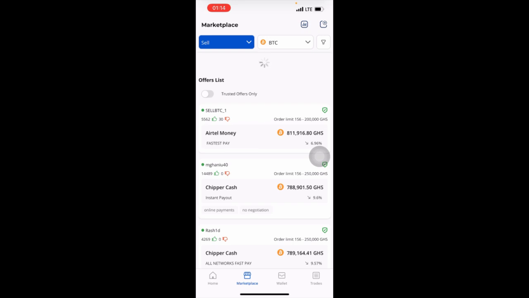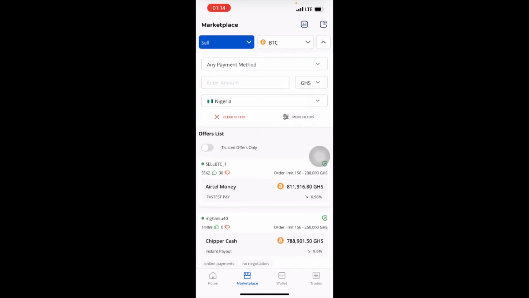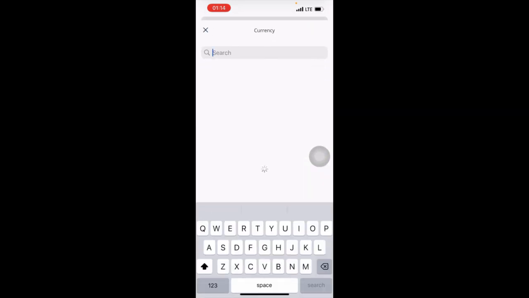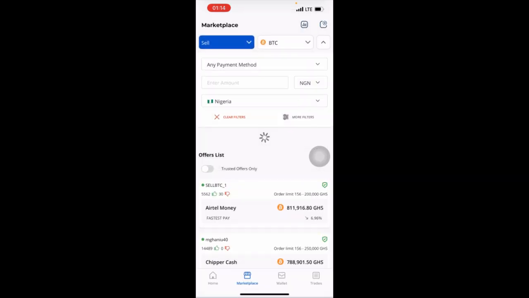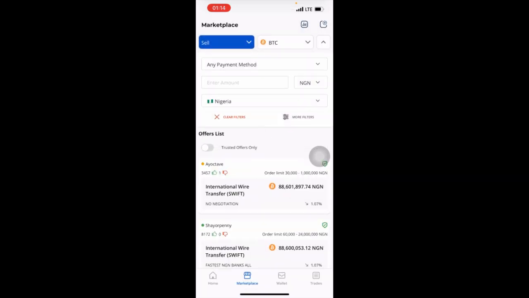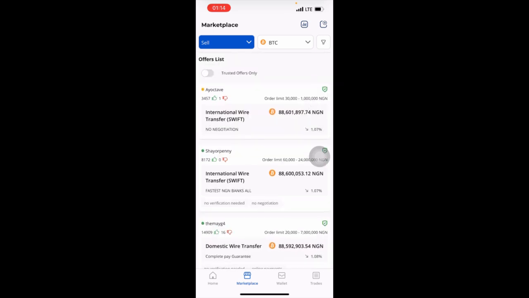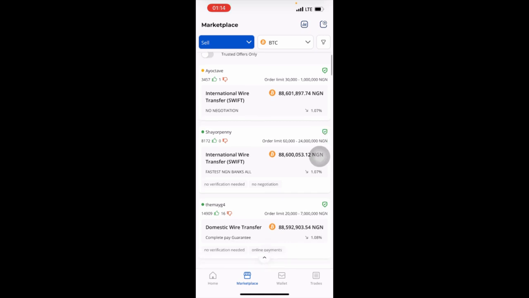Since I'm in Ghana, that's why it's in Ghana, but I have to choose Nigeria, and the currency, I have to choose Naira, so that we can feel the Nigerian vibe. So you see, I bought the BTC at the rate of 90.73 million on Bybit. Before I can sell it, I have to sell it higher. You see, this person is selling it at the rate of what?